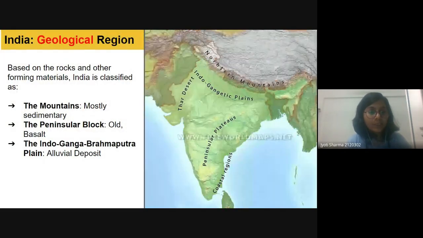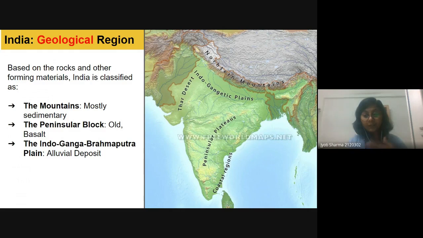So let's talk about the geological region. These geological regions are basically about the rocks and other forming materials. Based on these materials and the rocks, we have divided India into three different parts. The first is the mountains. Second, the peninsular block, and third is the Indo-Ganga Brahmaputra plain. If we talk about the mountains, here we are focusing on the northern mountains.